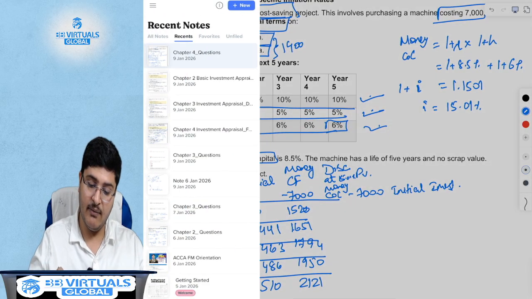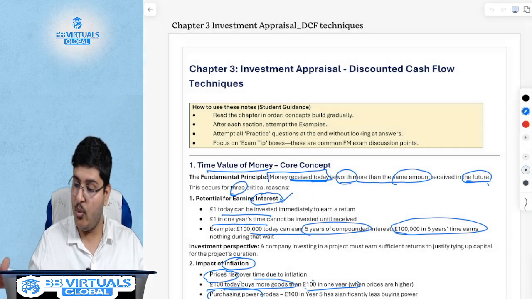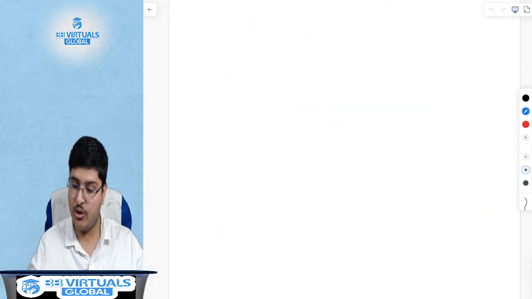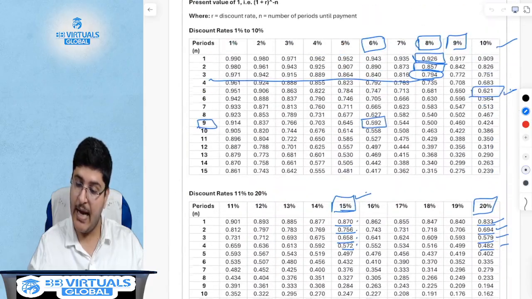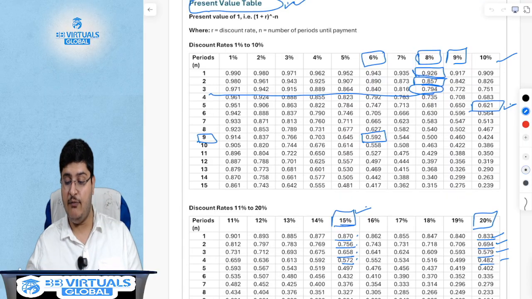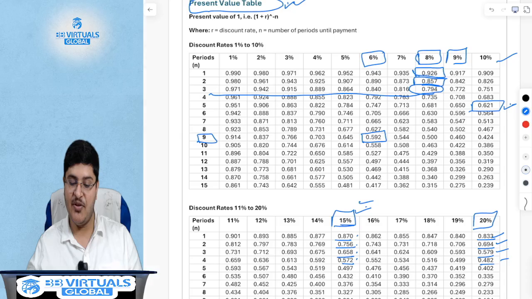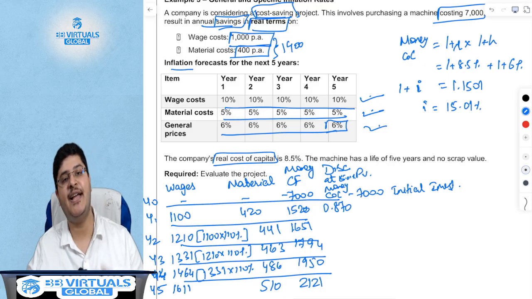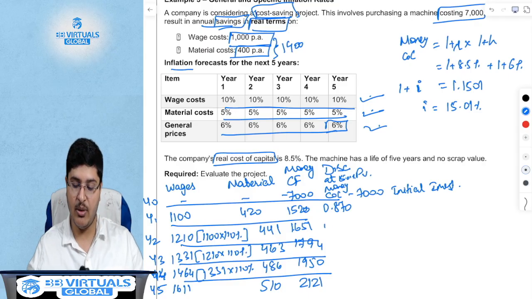I will look at the present value tables. Oops, there's a lot of scrolling down. Let us go directly to the last page. At 15%, we keep using the same number every time. So 0.870. But sir, first year, it has to be 1. The value of rupee 1 in the first year is rupee 1. So 0.870,